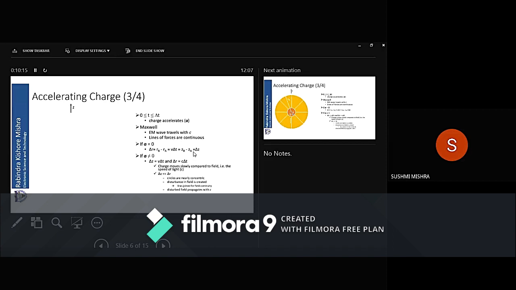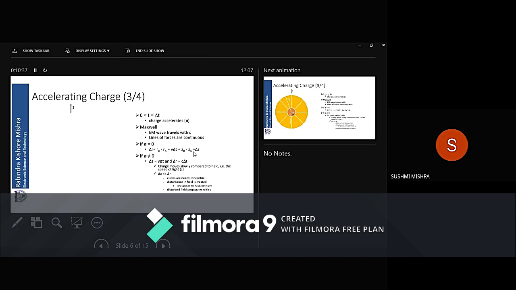So delta r is equal to v delta t. Now the charge has been displaced from zA to zB. So the distance between the charge at position A and B is zB minus zA, which is equal to delta z.